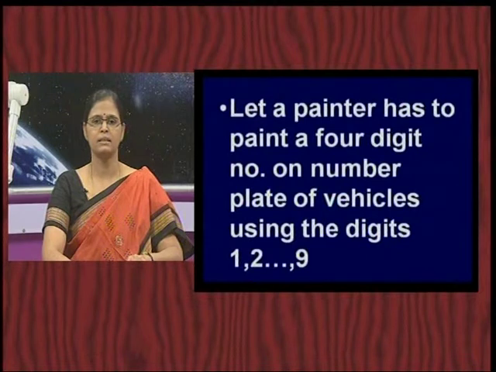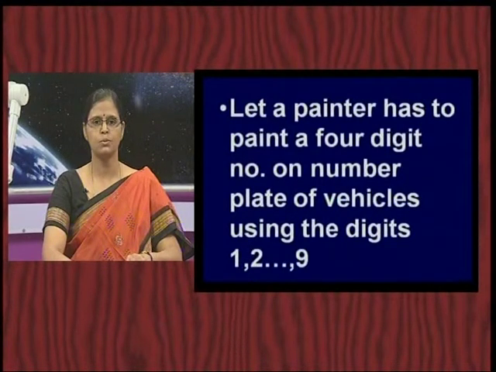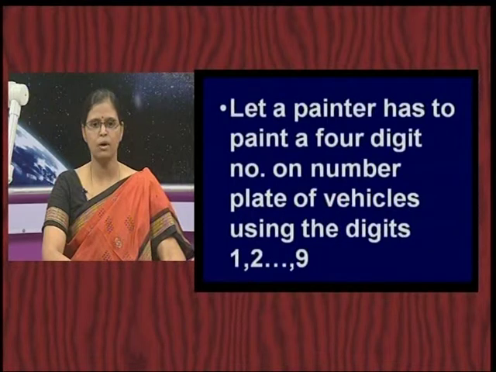Say there is a painter, he has to paint a 4-digit number on number plates of vehicles using the digits 1, 2, 3 and so on up to 9. So, how does he go about?